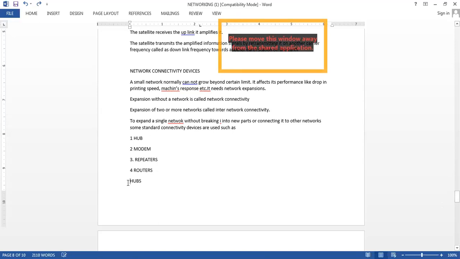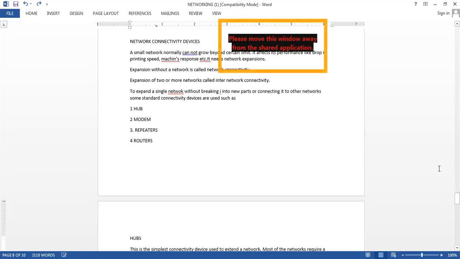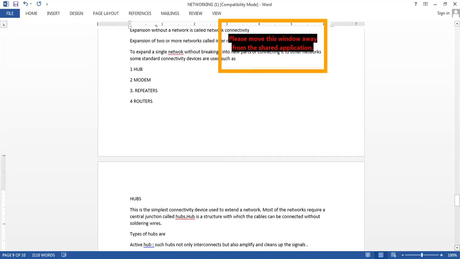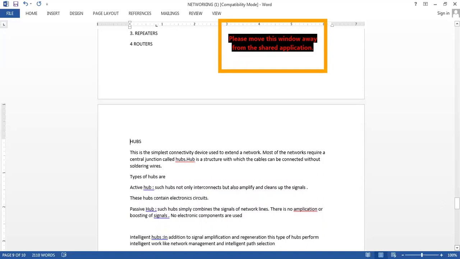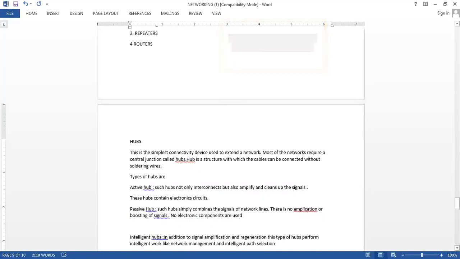So hubs you must have seen in your computer lab also. There is a central hub. Usually you don't have to solder the wires, you just have to insert the wires in that connector. That is nothing but the central hub. All the computers are connected to the central hub, and through those central hubs the communication will be made.